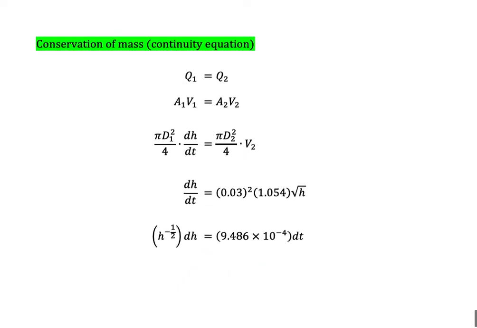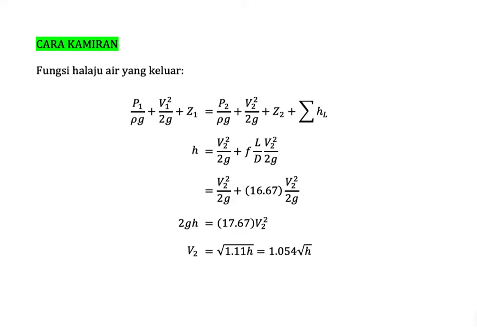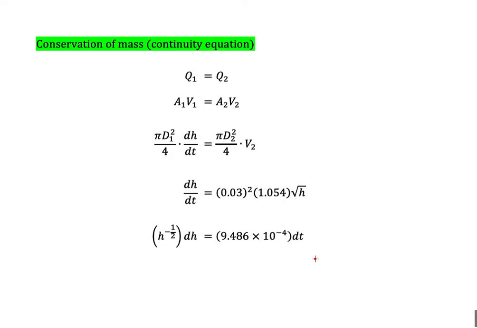So, because we have two unknown parameters, which are v here and also h, it means that we need to develop another equation to help us solve this problem. So we could use the idea of the continuity equation, because we know that the water is incompressible. So the volume that comes in must be equal to the volume that comes out from the system.